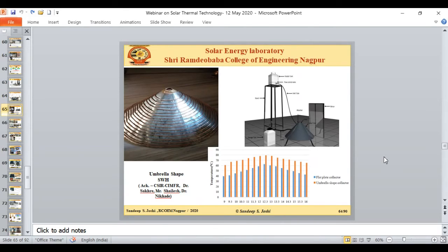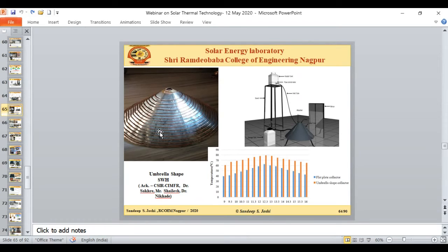Now coming to another segment, that is the solar water heating segment. In this case, this is one example of the umbrella shape type of solar water heater. We carried out this project in collaboration with the CSIR Central Institute of Mining and Fuel Research lab, which is situated in Nagpur. In this project, instead of the flat plate collector and the evacuated tube collector, we worked on a different arrangement to improve the collection area. For that, we found this is the best arrangement, which we call the umbrella shape solar heater. This is the absorber surface of that heater, and these are the tubes, which are coated again with selective coating material.